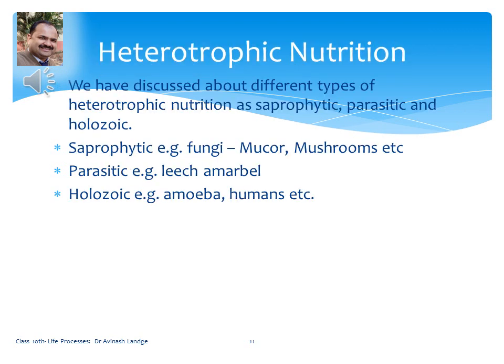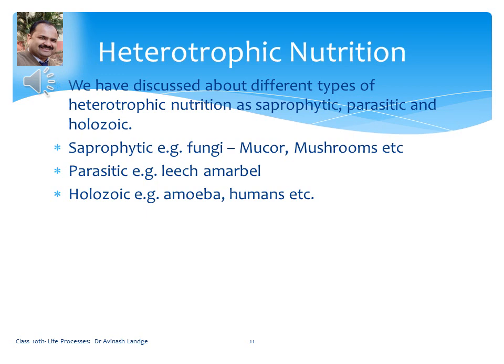Now next is the heterotrophic type of nutrition. We already discussed the different types of heterotrophic nutrition: saprophytic, parasitic and holozoic. As far as saprophytes are concerned, the organisms which obtain their food from dead and decaying material are called saprophytes. Their examples are fungi, in that you can consider Mucor, that is bread mold, mushrooms, etc.